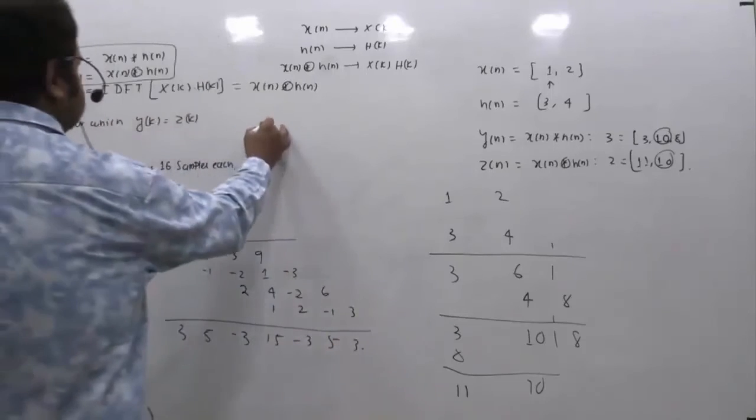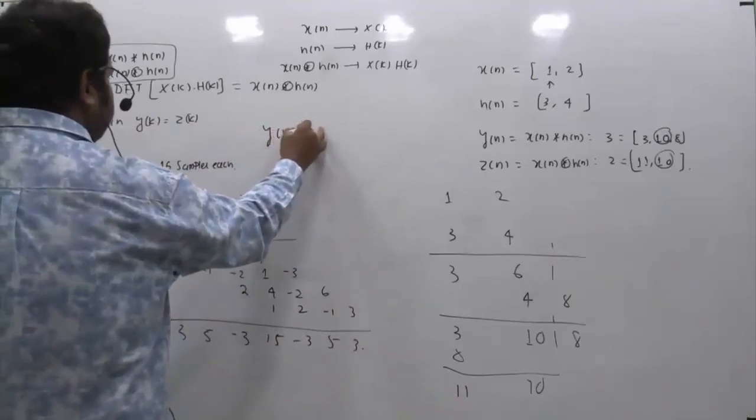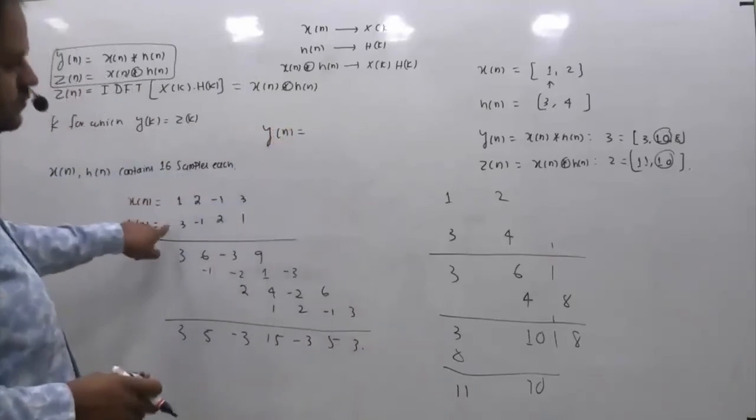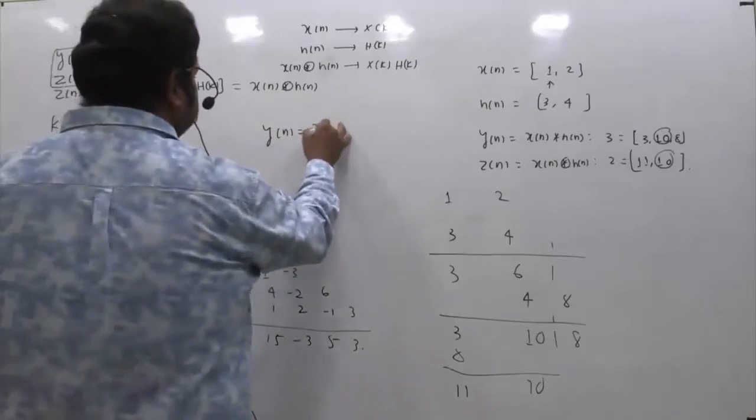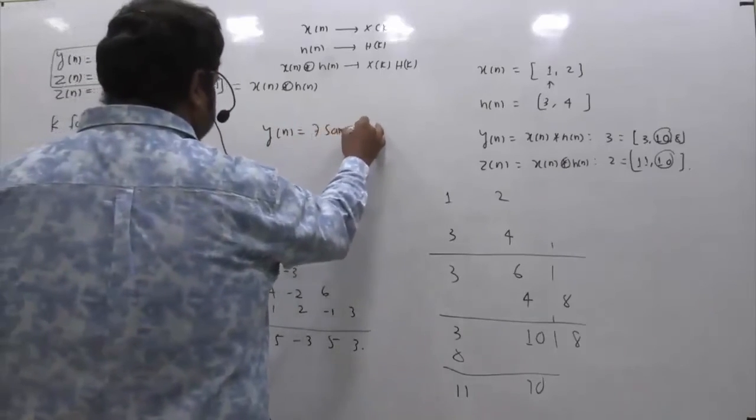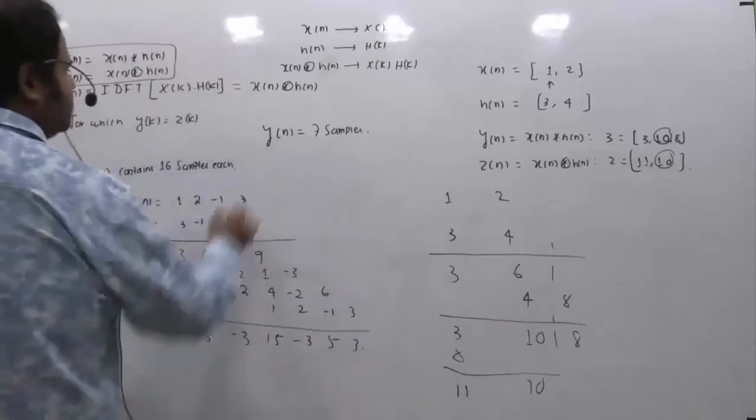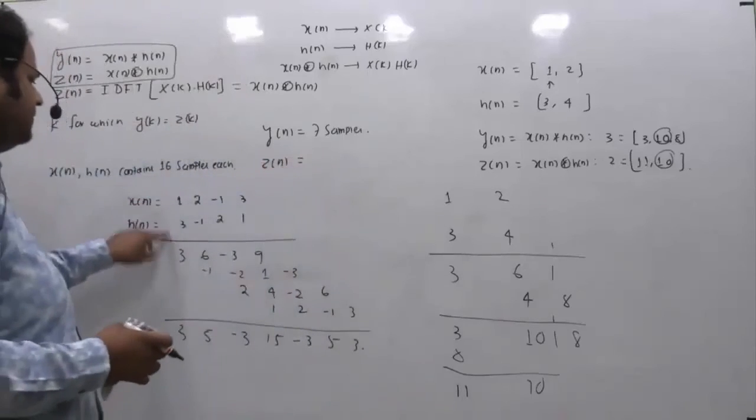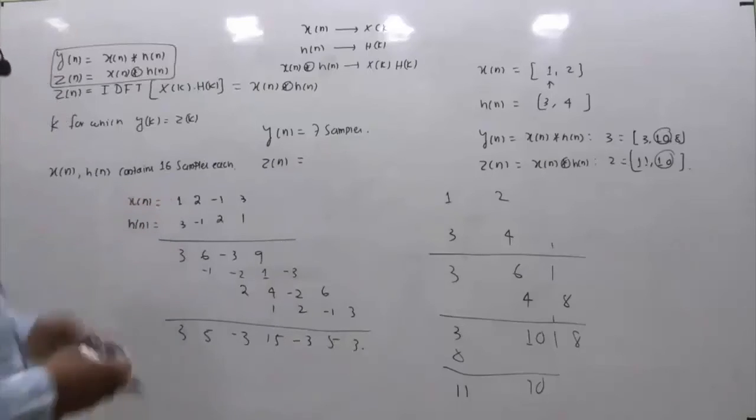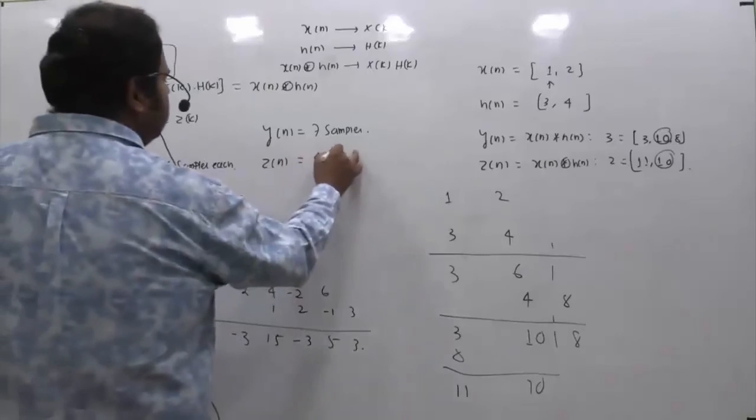So in this case, how many samples will y of n contain? Okay, 4 plus 4 minus 1 is 7 samples. So as expected, we can see there are 7 samples. And z of n will contain a maximum of these 2 numbers of samples. So this is containing 4, this is containing 4. So the maximum of 4 and 4 is 4 samples.